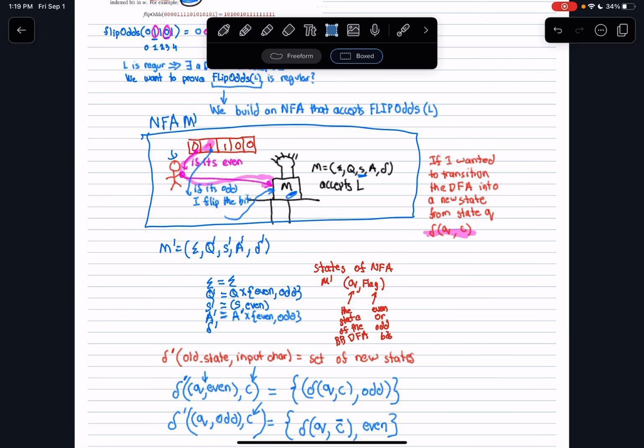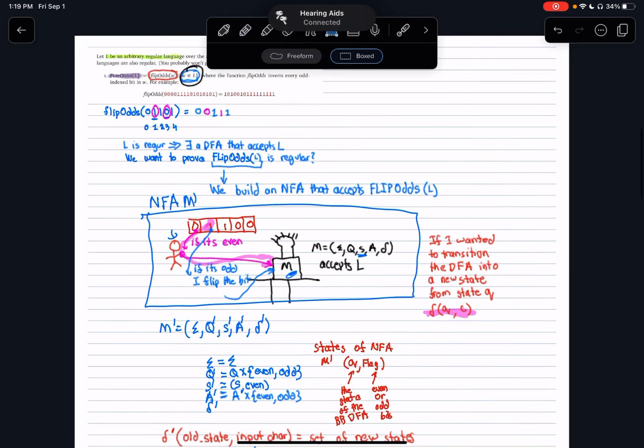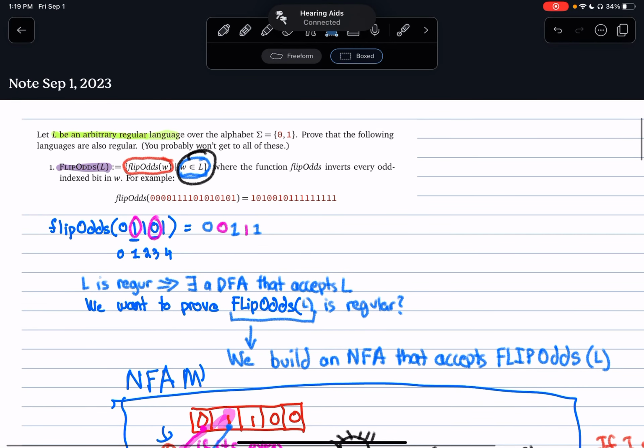Oh, why are we doing language transformation? So the question says, prove that the following languages are regular. I want to prove that flip odds is regular. I'm told in the question, L is an arbitrary regular language, so I know that this language is regular. If I can transform flip odds into this language using an NFA, then that means that flip odds is also regular. Does that answer your question?